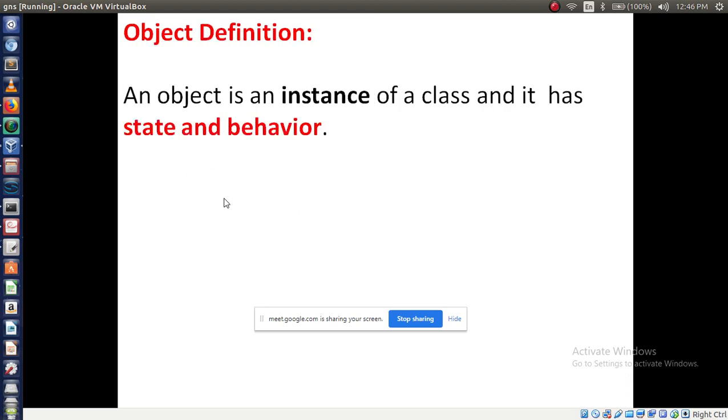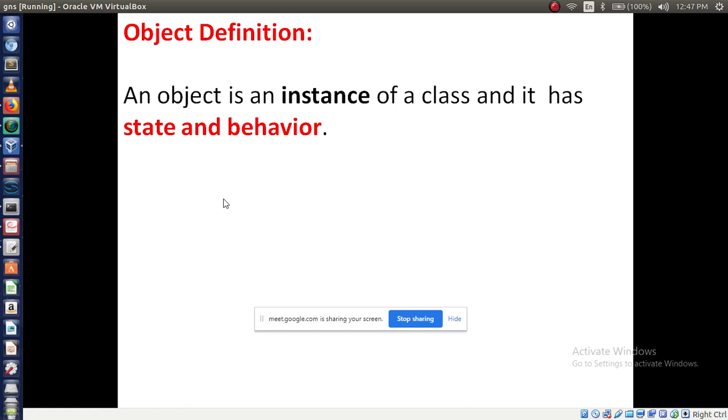Now, object definition. We are talking about objects repeatedly in previous slides. So what do you mean by object? An object is an instance of a class. What you create with the help of a class name, you are going to create an object with the help of the class name only, right?